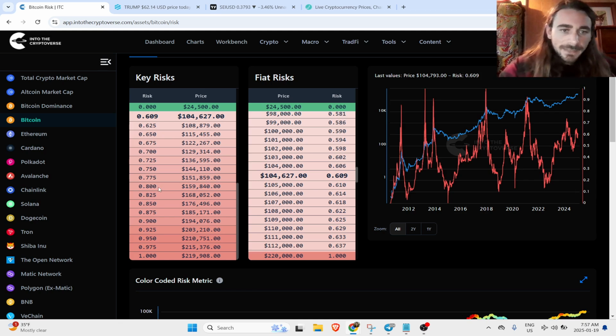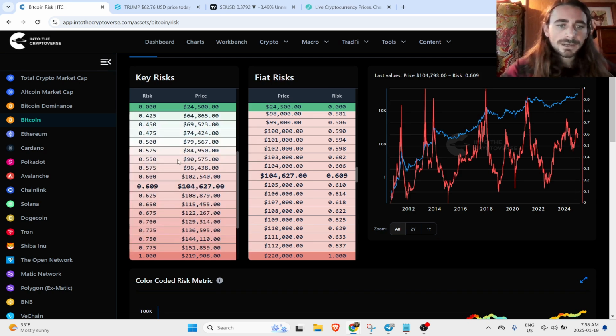By doing that, we remove some of the emotion. If you sell everything here at 0.8 and it rockets up to 0.9 risk, you're going to feel pretty bad, and it's going to be hard to manage that FOMO. You're going to want to buy back in. It's not really what we want to do as we get to these more overheated levels. We'd want to take profits here, and then look to buy the dips when the risk level comes in a bit lower.